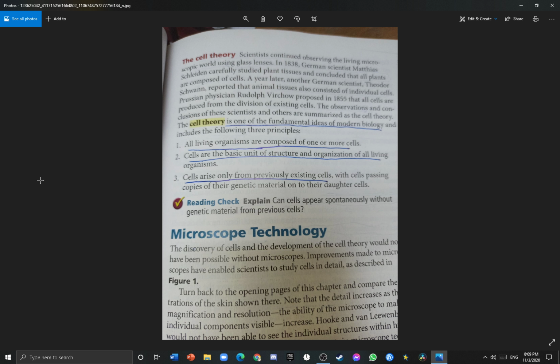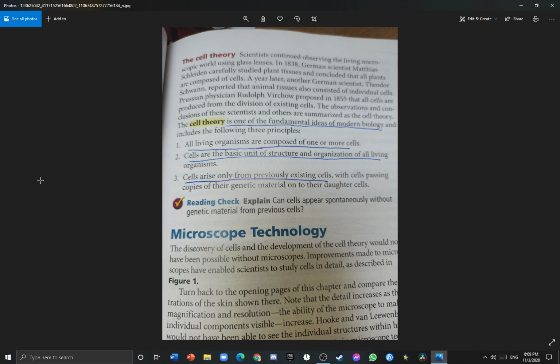The second idea is cells are the basic unit of structure and organization of all living organisms, which means that every organism doesn't have only one cell. It has multiple cells, and each cell has its unique function. It's like chess pieces.